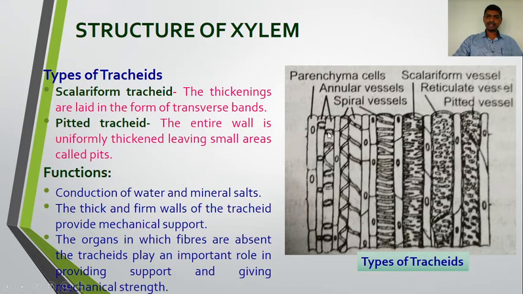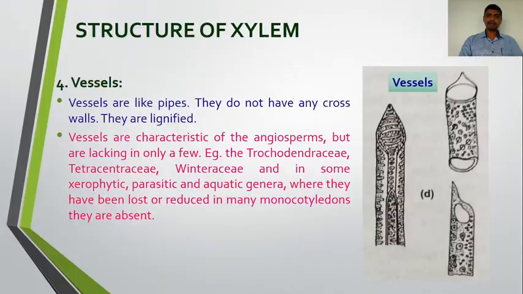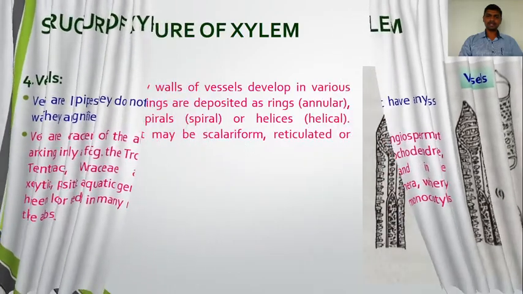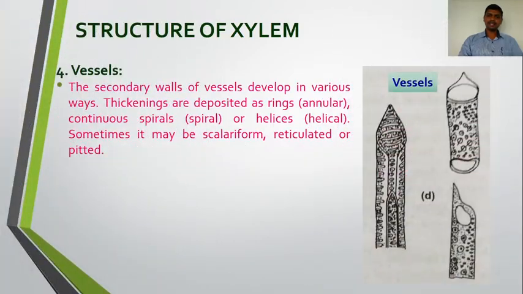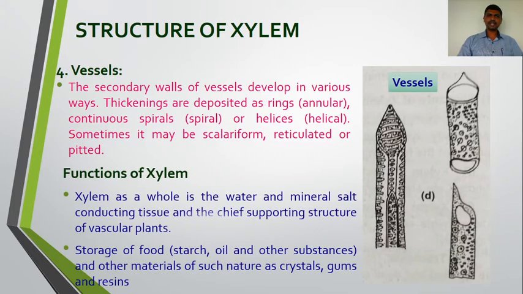Annular vessel, here the deposition is in the form of a ring. Spiral vessels form a continuous spiral. Okay, so this is all about the different thickening patterns that have been found on the cell wall of the vessel. On the basis of which we see the similar types of vessels, that is the annular vessels, spiral vessels, helical, scalariform vessels, reticulate vessels, pitted vessels, like the tracheids. Okay. Now the function of the xylem.